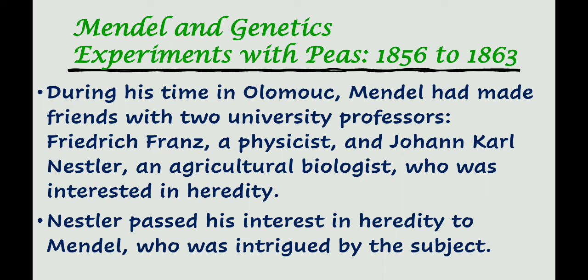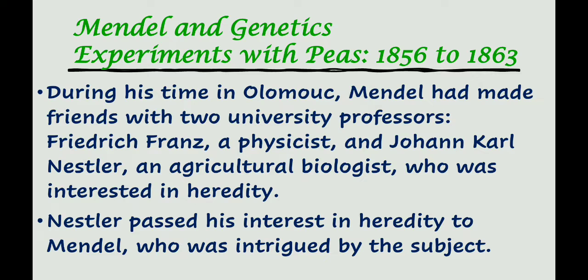Let's discuss Mendel and his genetics experiments with peas from the year 1856 to the year 1863. During his time in Olomouc, Mendel had made friends with two university professors, Friedrich Franz, a physicist, and Johann Carl Nestler, an agriculture biologist who was interested in heredity.